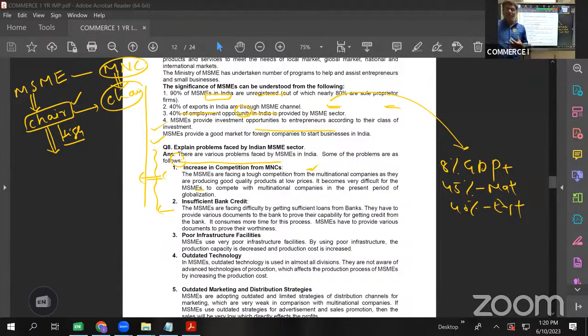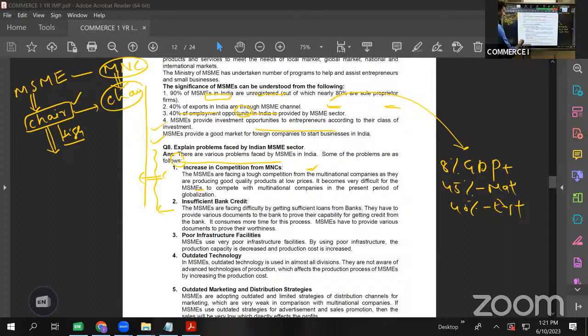Banks also do not come forward to give loans to MSMEs because there is a lack of consistency in the continuity of MSMEs. The banks don't trust the continuation of MSMEs. As such, they do not take a bold step to give loans to MSMEs. So that is one of the problems, where they do not have sufficient financial support to start and continue operation, right?